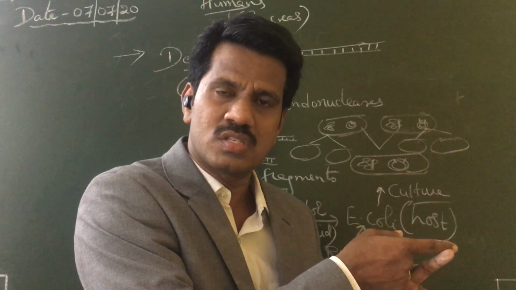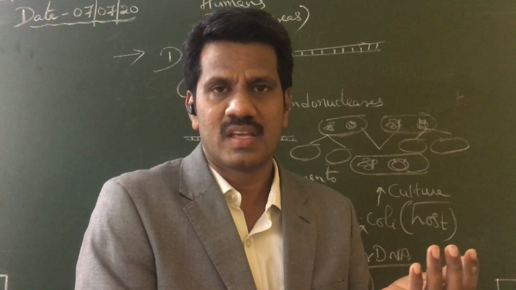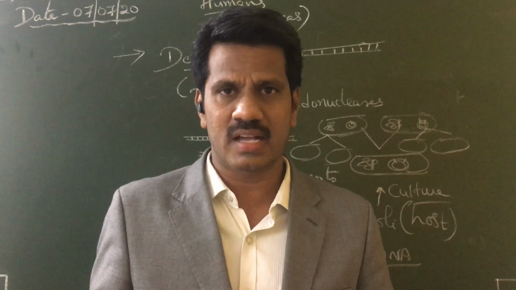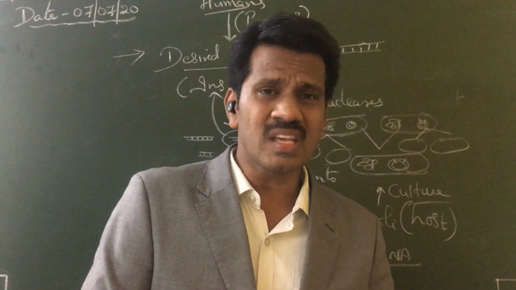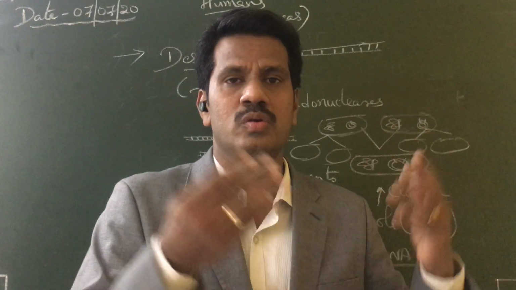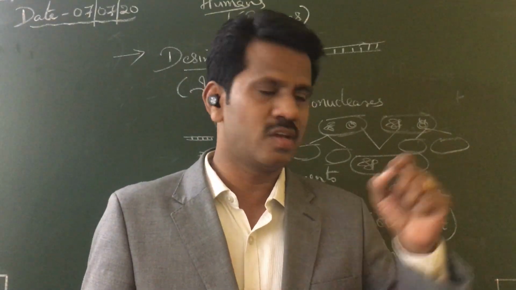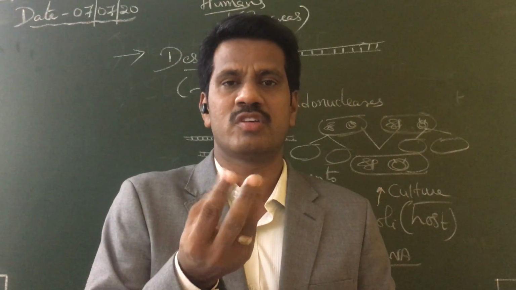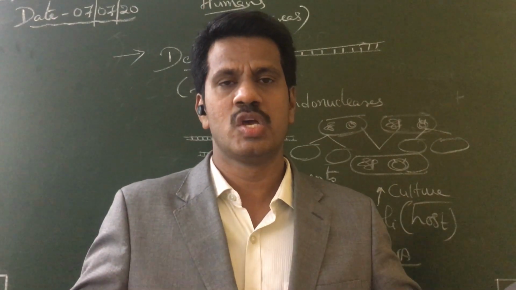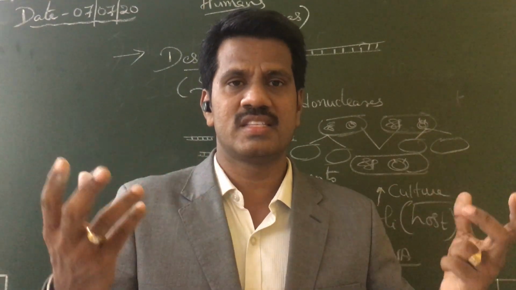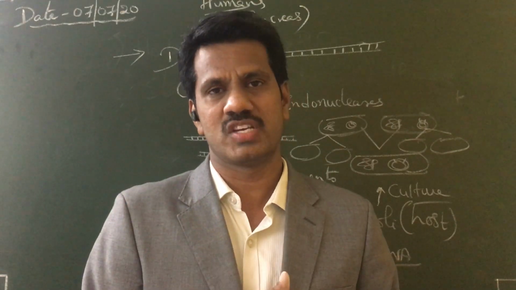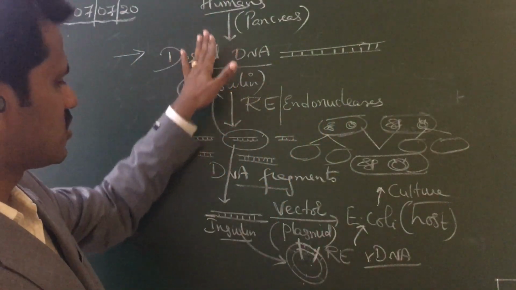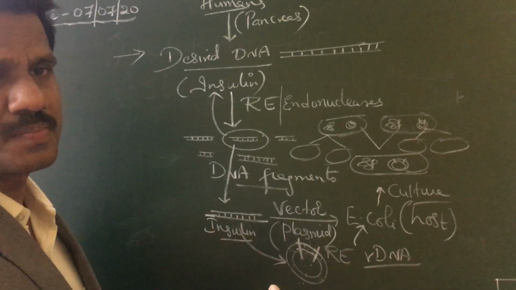Once it is inserted into the host, that host is multiplied. If it is a bacteria, to get a protein or insulin or some other products, you can insert it into that particular host so that it can multiply through binary fission. Suppose it's a plant, you are directly inserting into the plant. Then you have to go for tissue culture. You develop a small plantlet, and through tissue culture you can increase the number of plants. That is called somatic hybridization. So generally we see these basic principles in the case of biotechnology. Simple 3 steps, till now what I told.